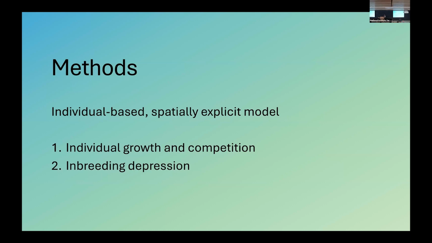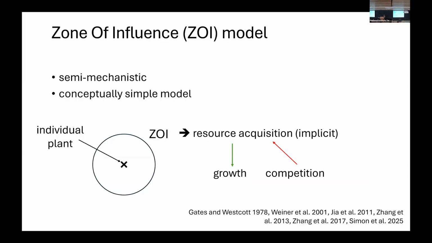I will start by showing you how individuals grow and compete, and then I will explain how I introduced inbreeding depression. I use a zone of influence model, ZOI model. This is a semi-mechanistic and conceptually simple model, which makes it very easy to test a prediction.